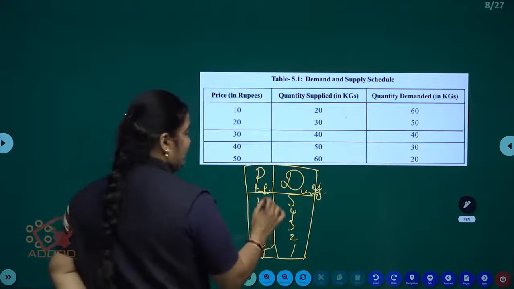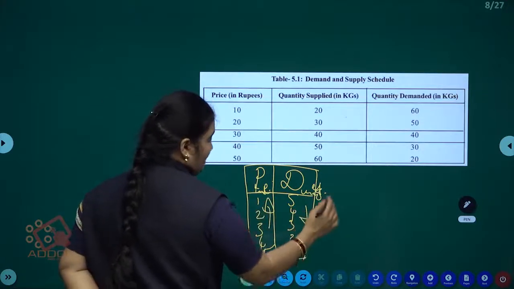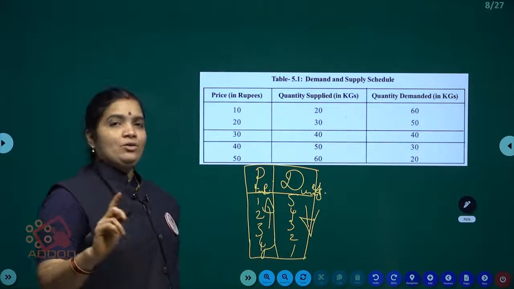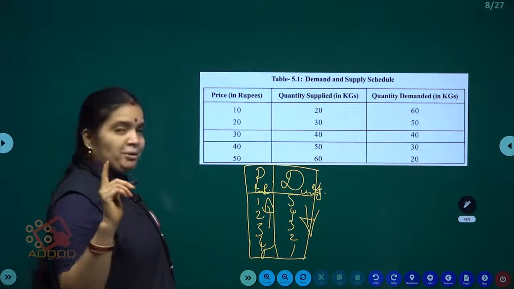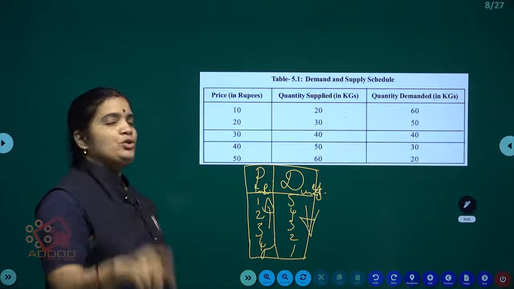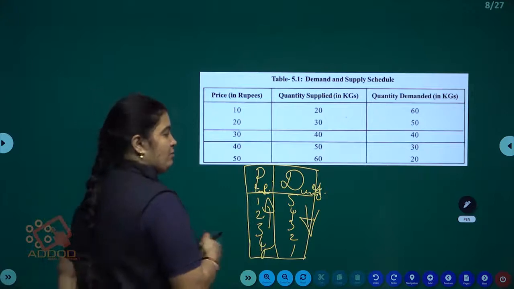Here price is increasing, demand decreases. The relationship between price and demand is inverse. When price is 1 rupee, demand is 5. When the price is 5 rupees, demand is only 1 unit. This is the explanation of the table.